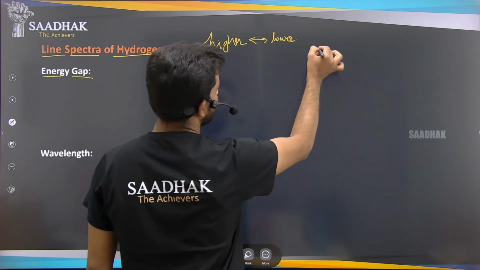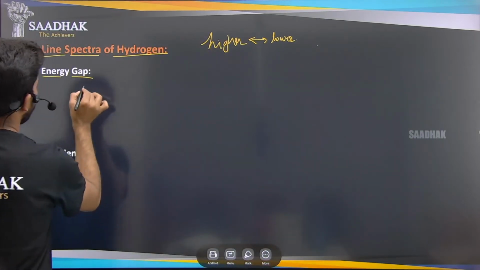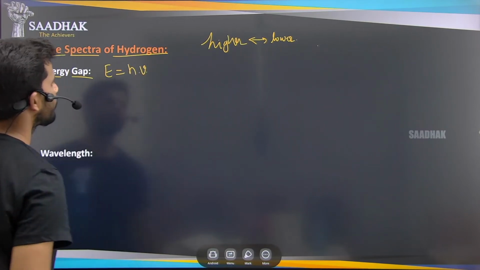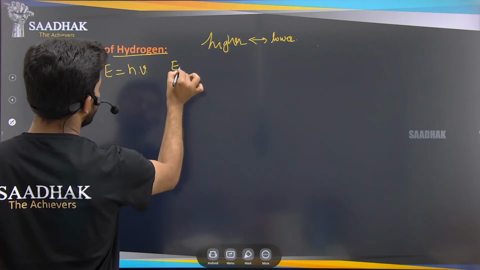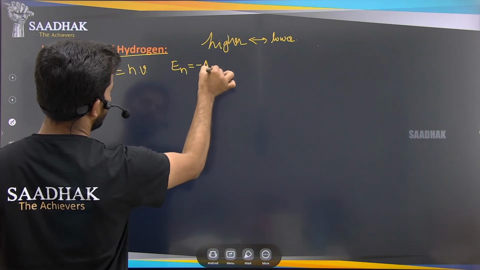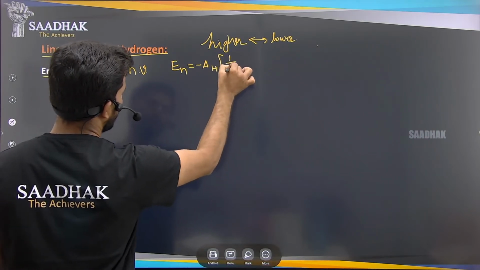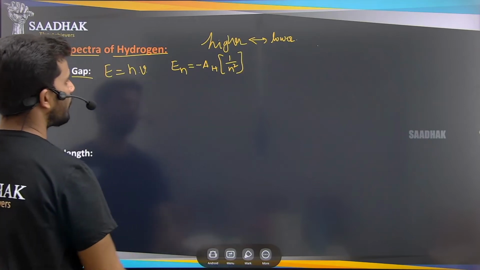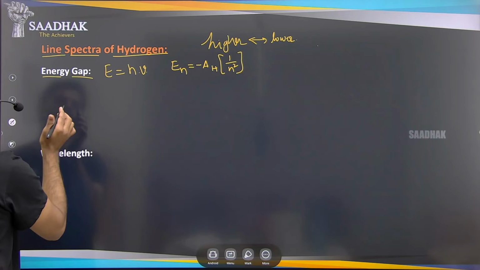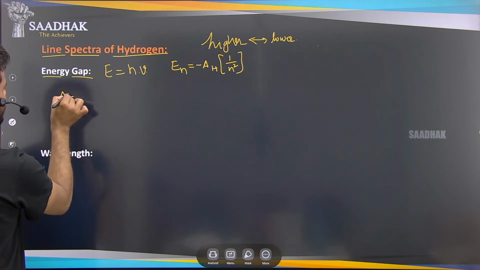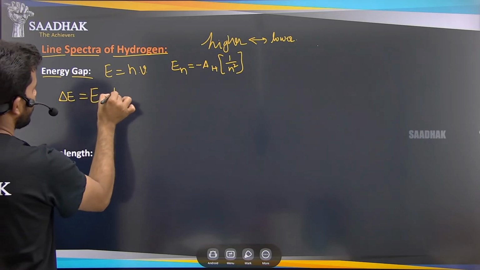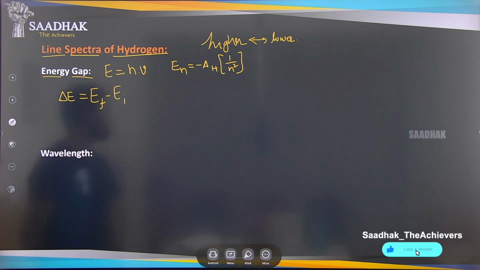So let us say we already know the energy formula, E equals h into v. And by the second postulate of Bohr's model, En equals minus RH into 1 by n square. If we try to find the energy gap here, that is nothing but the change in energy, delta E, the final energy minus the initial energy of that atom.